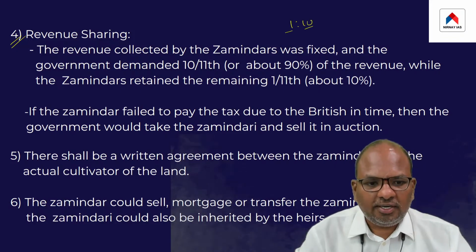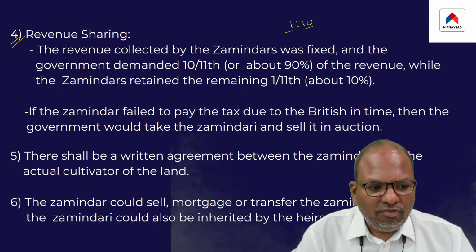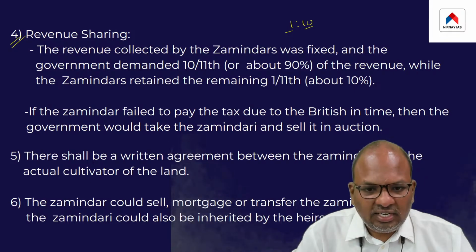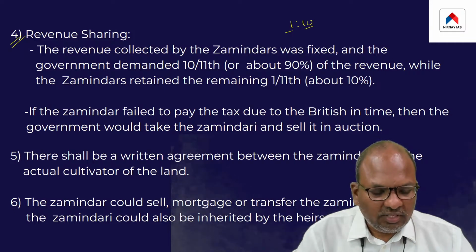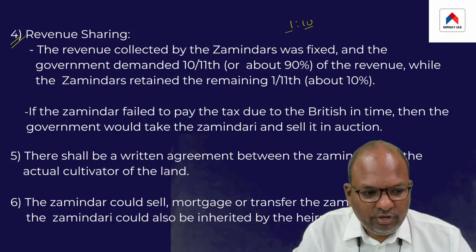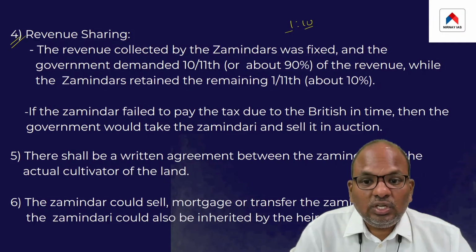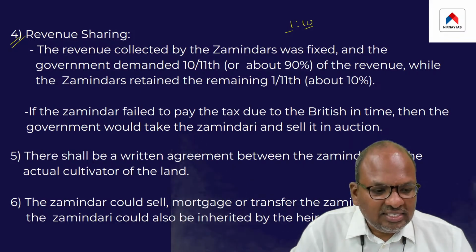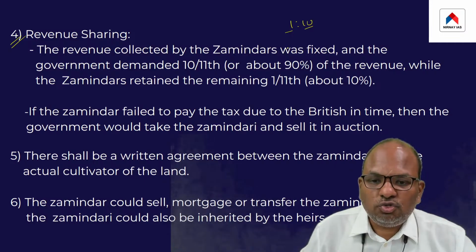That is, the zamindar was also expected to collect a fixed amount of revenue from the peasant, and the revenue so collected had to be shared between the zamindar and the British in the ratio of 1:10.